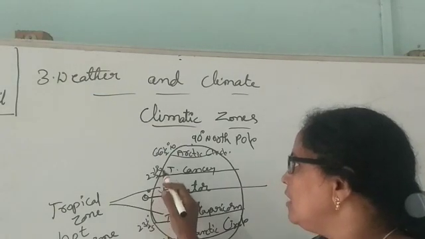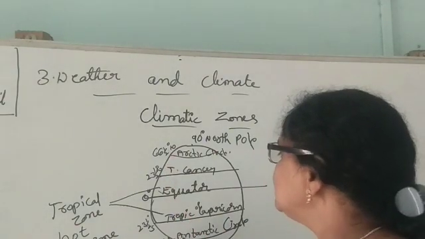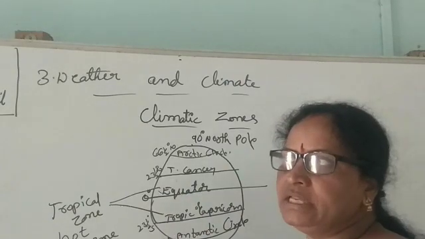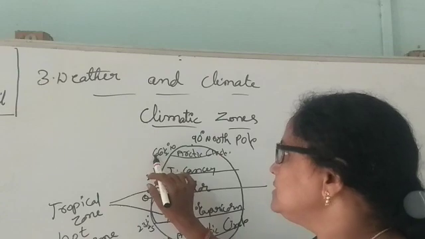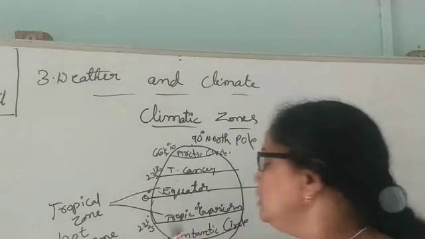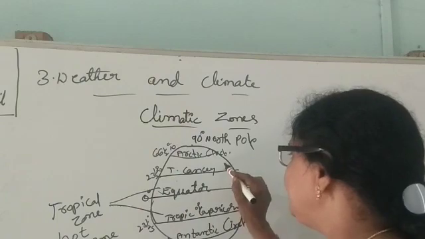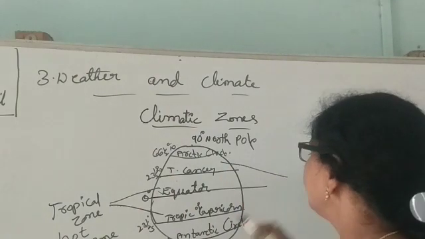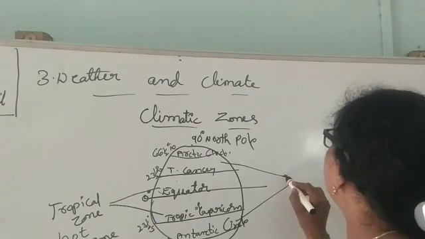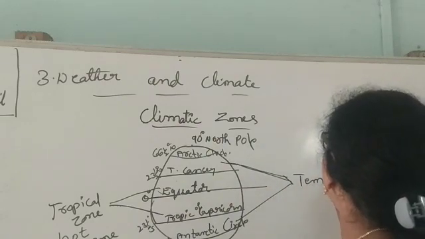From 23.5 degrees to 66.5 degrees, on the north side and south side, on both hemispheres. From 23.5 degrees north to 66.5 degrees north, and from 23.5 degrees south to 66.5 degrees south. On both sides, these places are called the temperate zone.